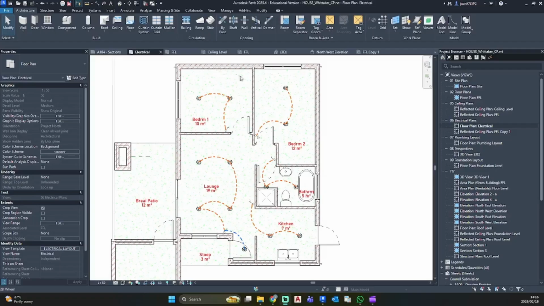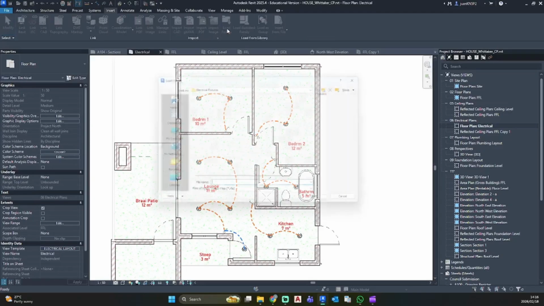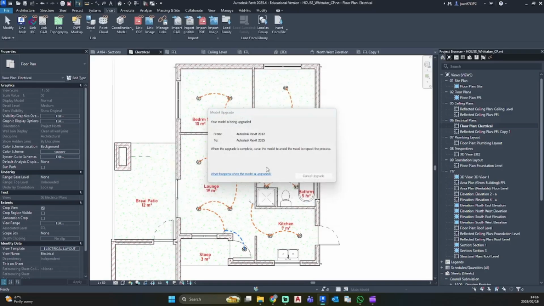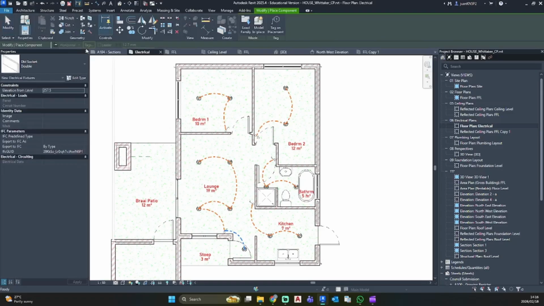Okay, now let's add some wall plugs. So we're going to go back to insert, load family, and there we have a double socket, or double socket switched. Let's see, there's another bunch of sockets. I am just going to use a double socket for this. Go open, architecture, component, elevation from level. So for this, we would want this, let's say right about 300 from the floor.